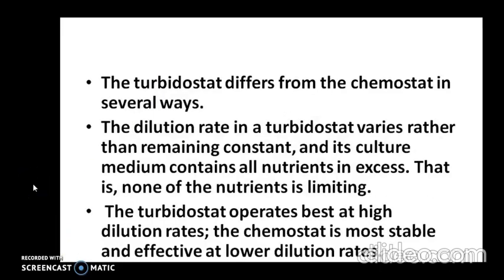The turbidostats differ from the chemostat in several ways. The dilution rate in a turbidostat varies rather than remaining constant as in the case of chemostat. And its culture medium contains all nutrients in excess and none of the nutrients is limiting, as in the case of chemostat. The turbidostats operate best at high dilution rate, whereas the chemostat is most stable and effective at lower dilution rate. So there we discussed the major differences between the chemostat and turbidostat.